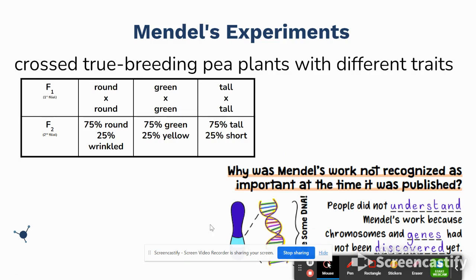He then took the breeding of the plants further, and he took that first generation called the F1 and crossed it again to see if crossing a round with a round, a green with a green, or a tall with a tall would result in all round, all green, and all tall. He saw then that you did get some, specifically 25%, of the recessive.